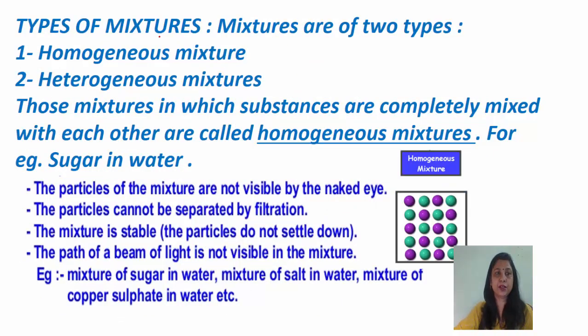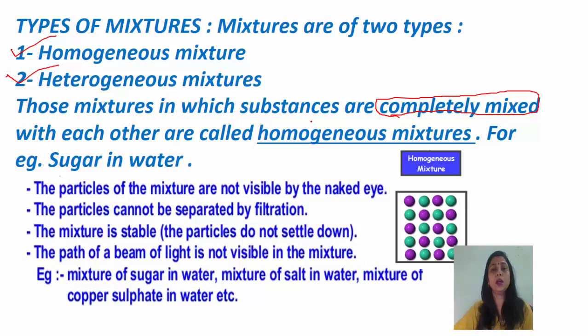Now, types of mixtures. Mixtures are of two types: homogeneous mixtures and heterogeneous mixtures. Those mixtures in which substances are completely mixed with each other, meaning they cannot be distinguished as separate substances, are called homogeneous mixtures. They dissolve and mix into each other so completely that you cannot find out which constituents are in them.